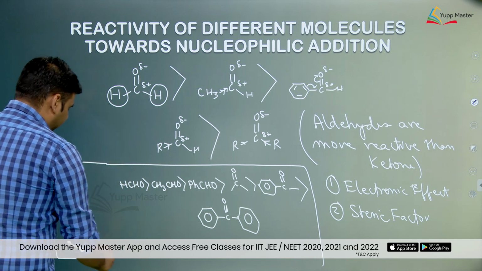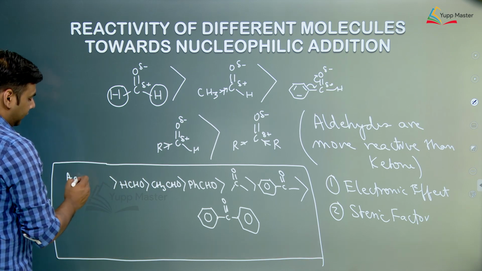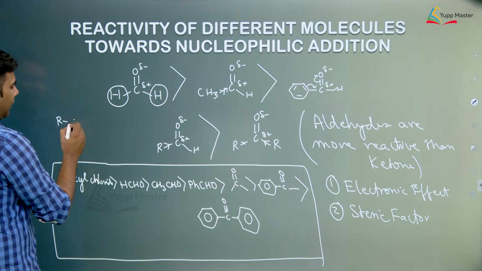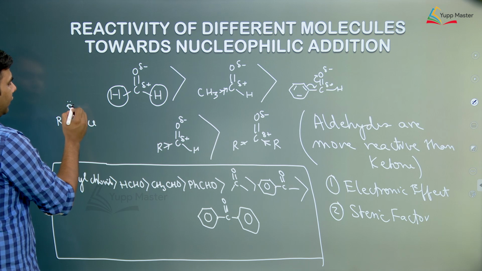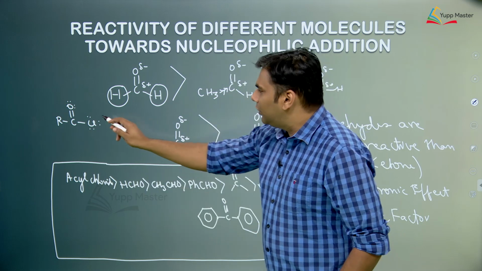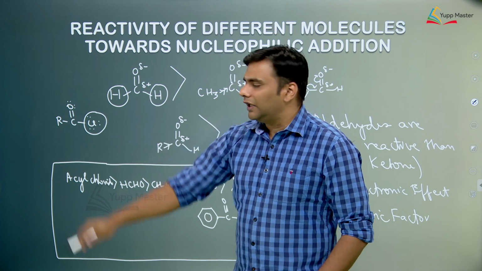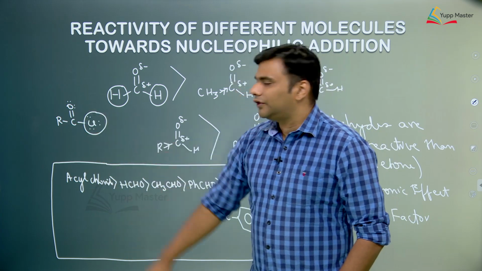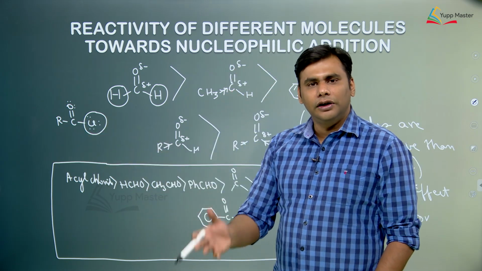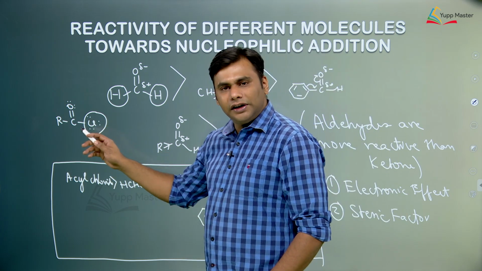Now, one more important concept that would come over here is if we consider any acyl chloride. What is basically an acyl chloride? It is RCOCl. So, this is also a carbonyl compound. Now, there is a lone pair on Cl. So, we can say that there is a resonance between the lone pair on Cl and the C double bond O, but because the lone pair of Cl is present in a 3p orbital and the pi bond of CO is made up of 2p orbital, the resonance is not effective because the orbitals do not have the proper symmetry. There is a mismatch of symmetry because these orbitals are larger.